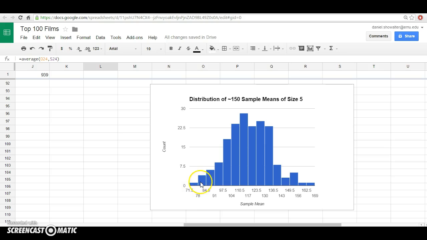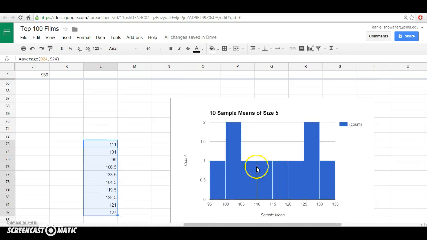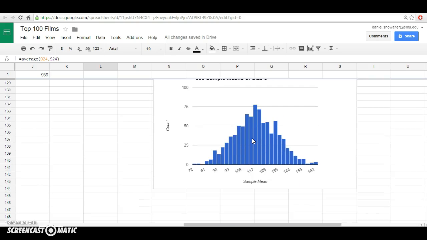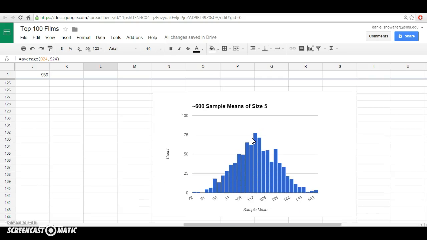We still have some people that are very low and some that have a very high sample mean. In fact, we have some lower lows and higher highs than what we actually had in our class. But we also have a pretty strong cluster here in the middle that's starting to hint at what the true population mean might be. And if we expanded our class size even more to 600, it looks something like this.